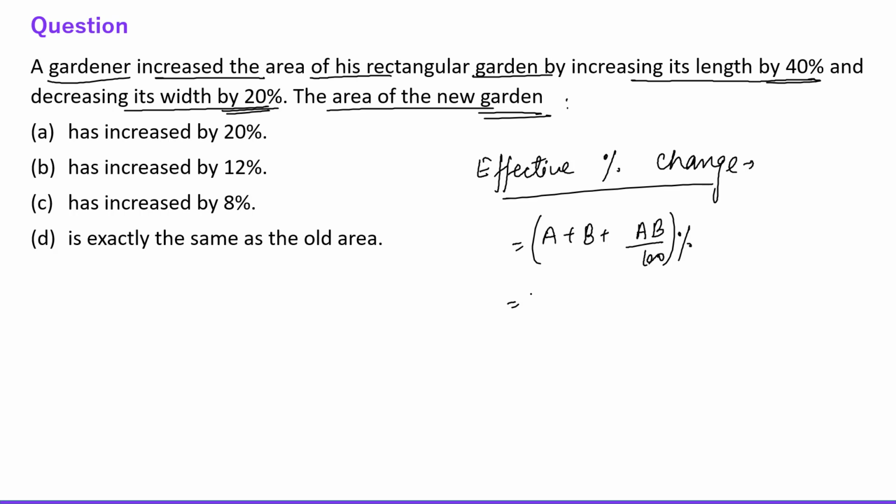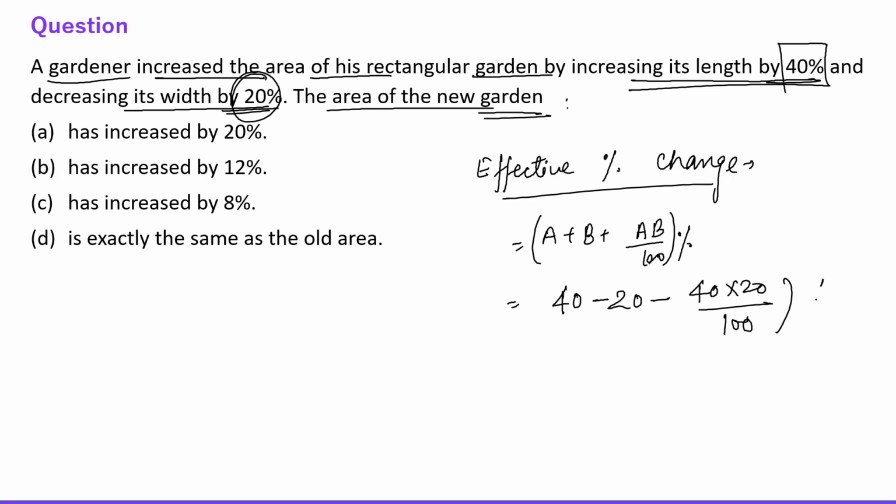So here the length is increased by 40%, right? And the breadth is decreased by 20%. So 40, and here the increment is preceded with a positive sign, but the decrement will be written with a negative sign. So 40 minus 20 minus 40 into 20 by 100. Obviously one positive quantity and one negative quantity will be multiplied, so the resultant will be negative, right? This is the effective change. So this is 20 minus 8, so this is 12%.